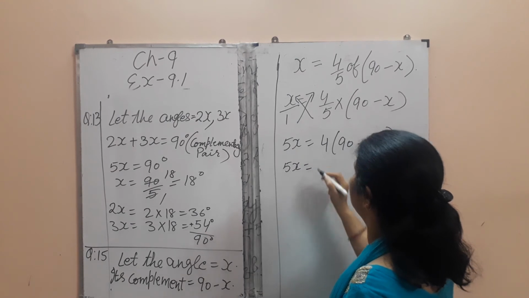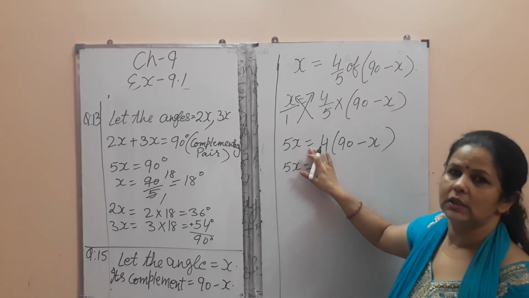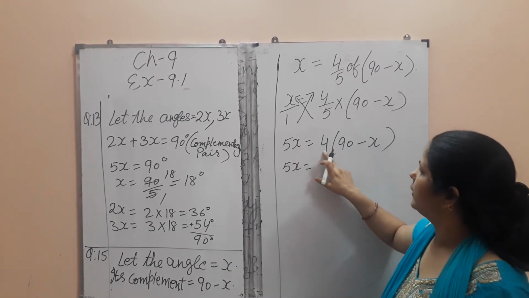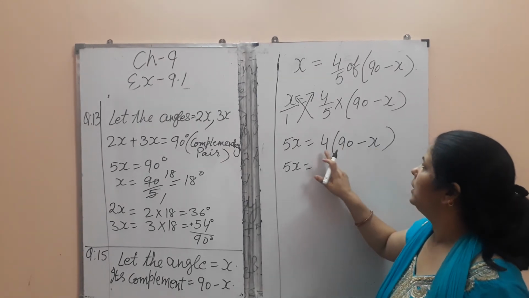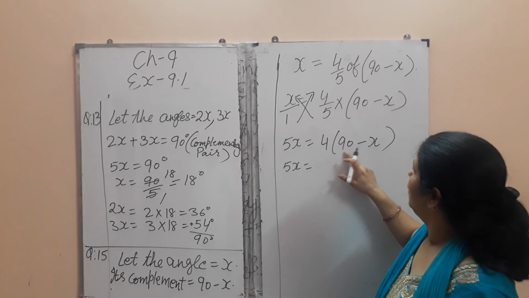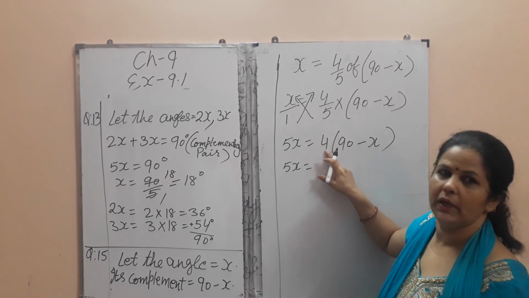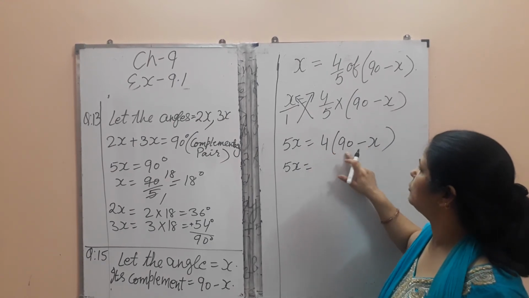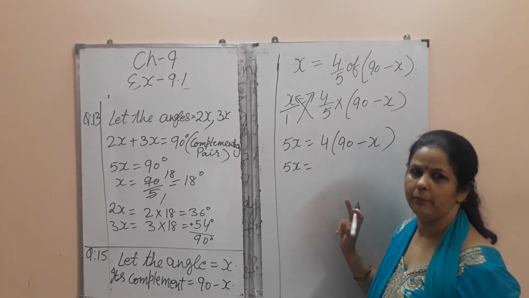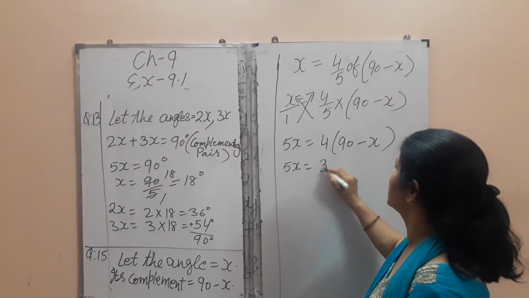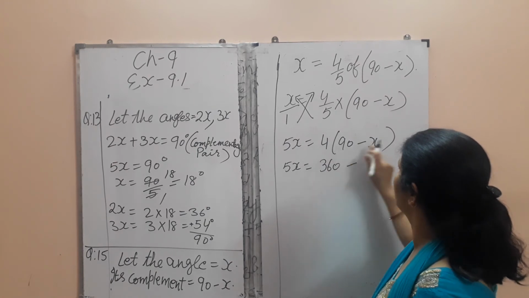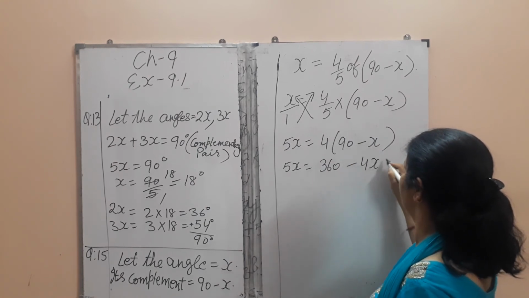5x. As we have done in the 6th class, if any number is outside the bracket, then all the numbers inside will be multiplied by the outer number. Here two numbers are there, so both will be multiplied by 4. So 4 nineties are 360 minus 4x.